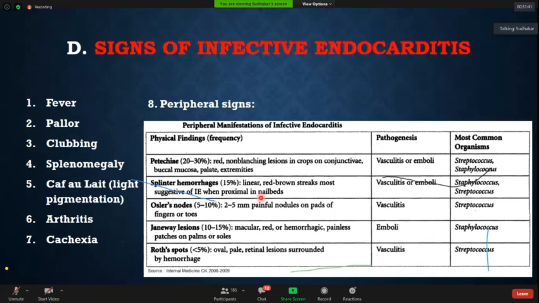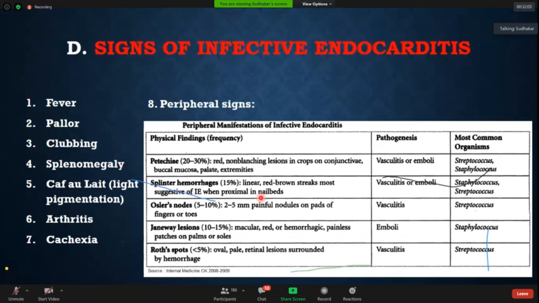And what are Janeway lesions? They are painless and they are usually found on the palms and the soles. You have to look carefully in all endocarditis cases at the under surface of the foot. I have missed many cases of Janeway lesions because we have not examined the under surface of the foot. So you can get painless lesions on the palms and the soles, Janeway lesions. They are usually embolic and not immunologic.